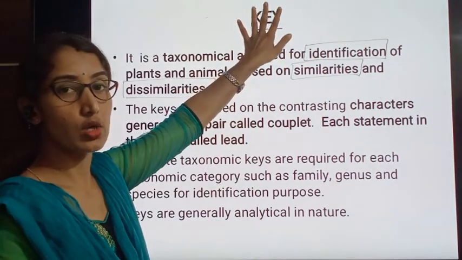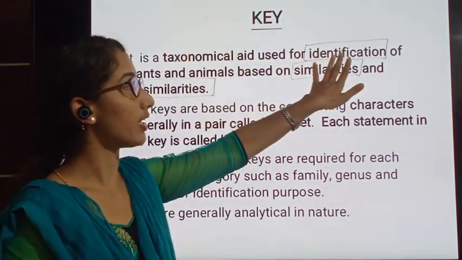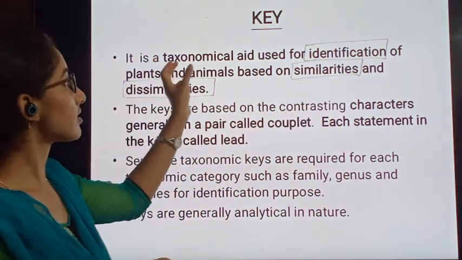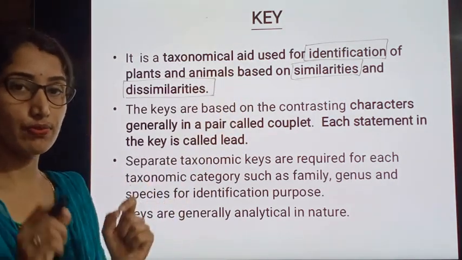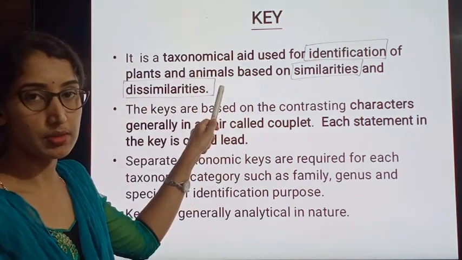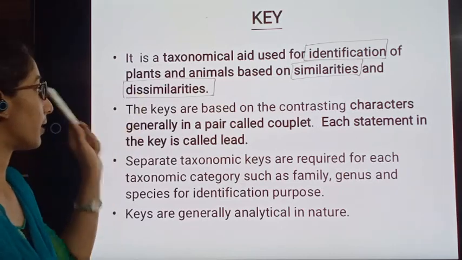So based on keeping the key we are identifying the plants, and hence we can say, it is a taxonomical aid which is used for identification of plants as well as animals based on their similarities as well as dissimilarities.